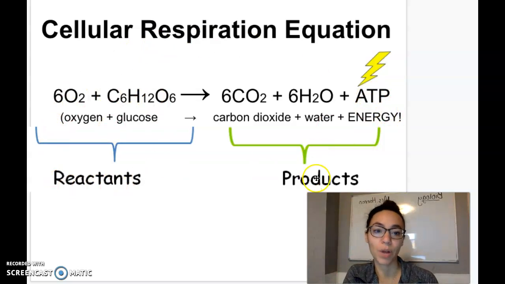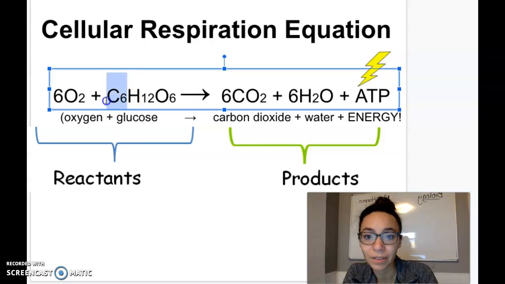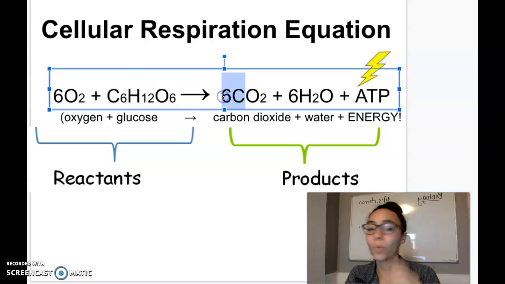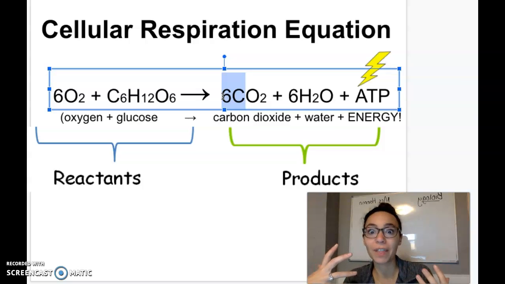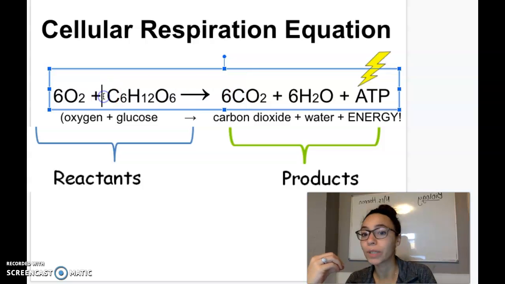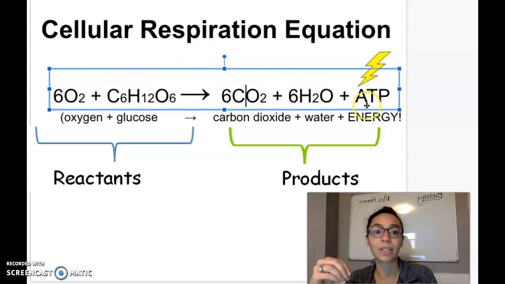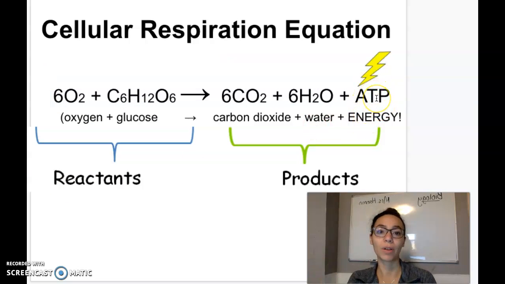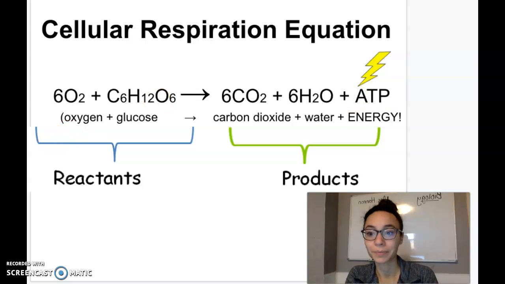Okay, so again, reactants and products. And again, look closely. You can see this equation is balanced. We've got 6 carbons here. We've got 6 carbons here. We're not adding or taking away carbons. This isn't magic here. Carbons aren't appearing out of thin air. All that's happening here is our cells are rearranging these atoms to form new molecules. So we're breaking down these and putting them back together in different ways so that we can create this ATP molecule, which is what our cells need to power all of their functions.